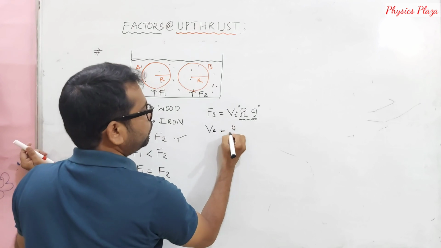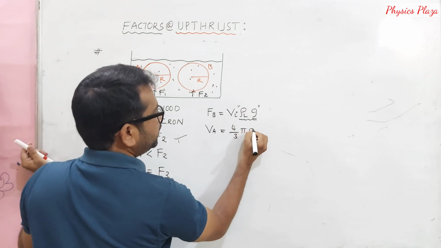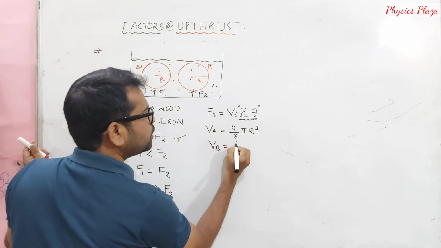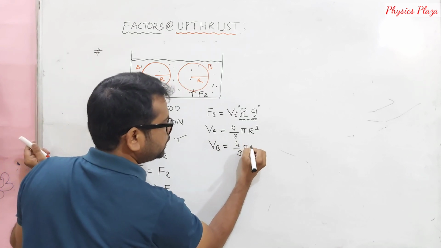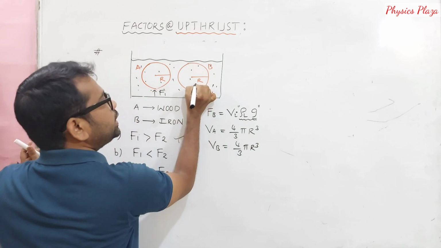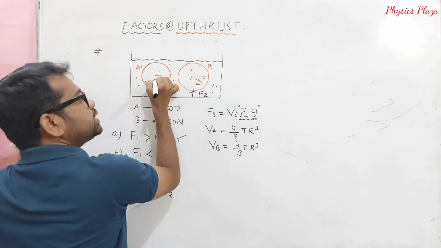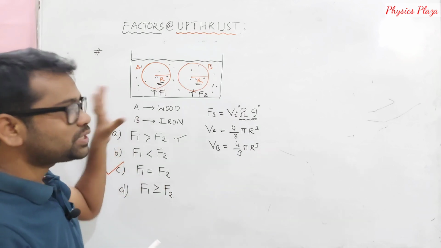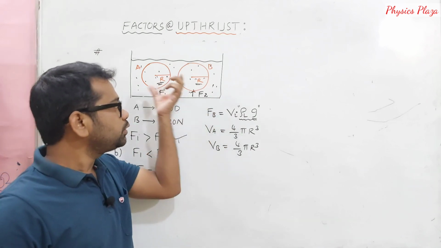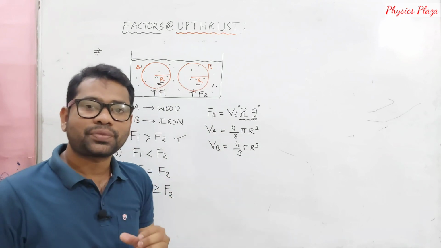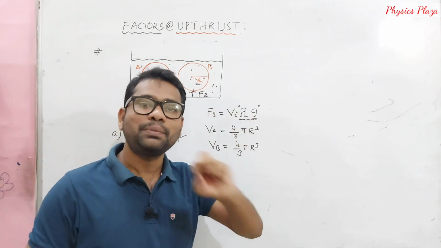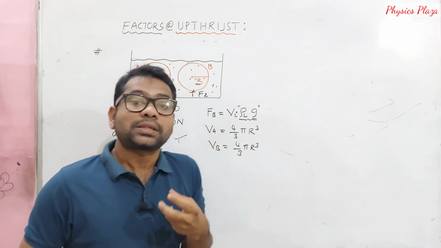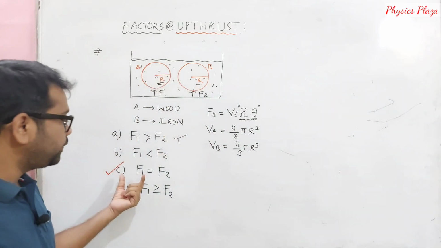Volume of A is 4/3 pi r cube only. Volume of B is how much? 4/3 pi r cube only, children, because the same radius, very clearly it is mentioned, radius is same for both spheres. So in this case, dear children, the volume of both bodies immersed is same only, and both are immersed in the same liquid. So obviously both should experience the same upthrust, that is F1 is equal to F2.